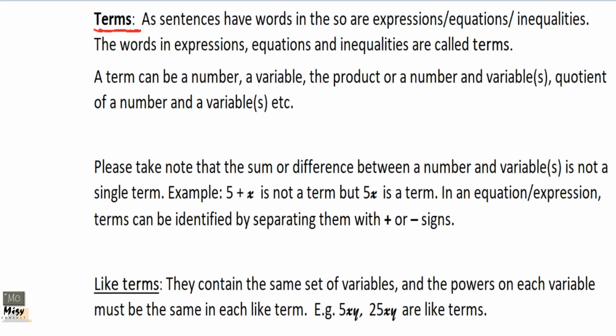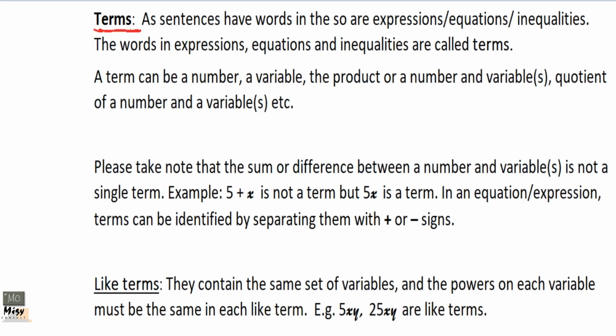A term can also be the quotient of a number and variable or variables. You need to know them. We'll see examples. So a term is actually something that is separated by a plus or a minus. But if it's multiplying, it's a term on its own. Okay. So we'll see examples.